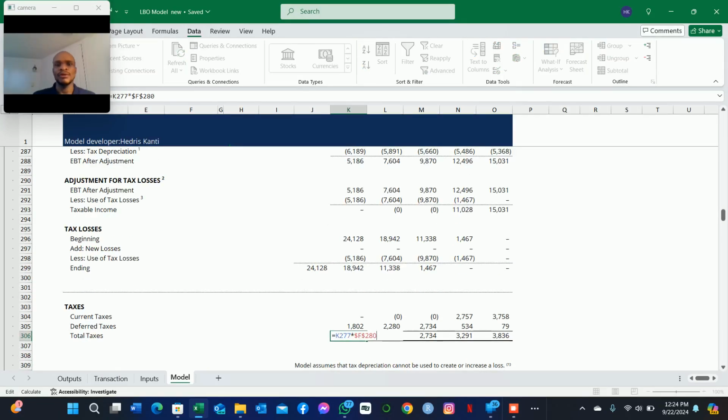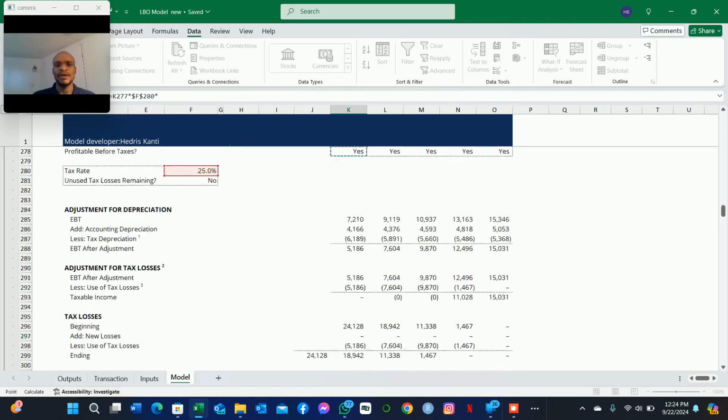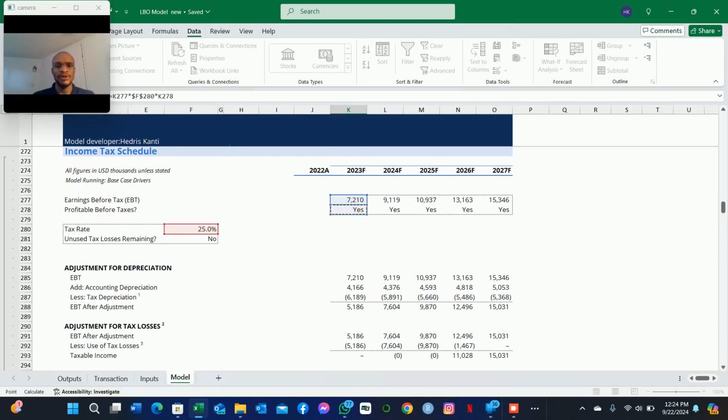So we can hit F2, and multiply these total taxes by whatever we set up here to be yes or no. So if ever this company is not profitable, the total taxes will kick in and it will be a 0 balance instead.